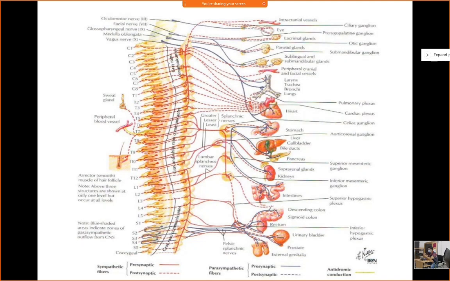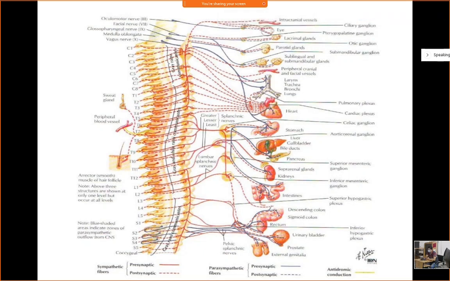Some parasympathetic supply is there. So where do we have supply, sympathetic and parasympathetic? What is the basic function of the sympathetic division? Do you know? Fight and flight response. Or we can say stress response is sympathetic. And what is parasympathetic actually? Rest and digest.